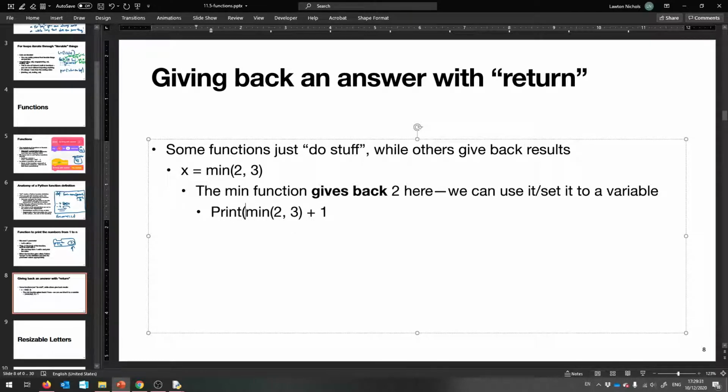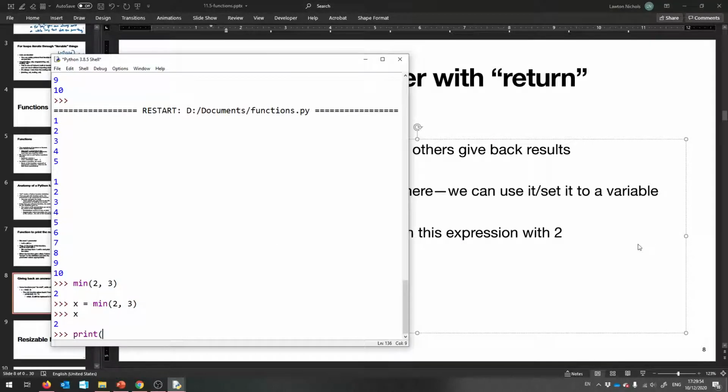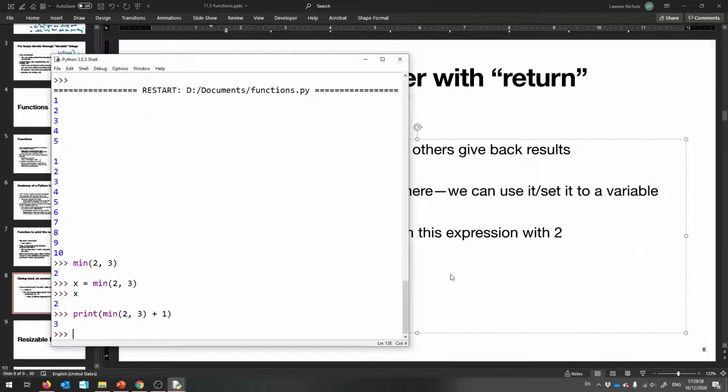You can do stuff with the result. So min 2, 3 will be replaced in this expression with 2. Which is interesting. So print min 2, 3 plus 1 will be 3.